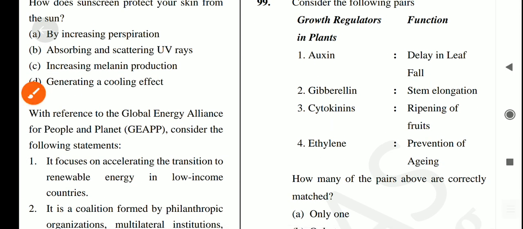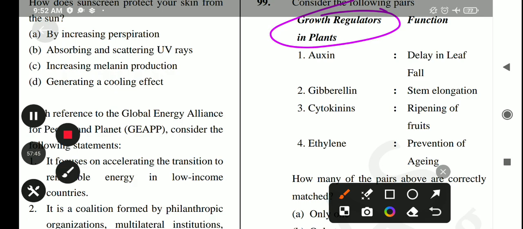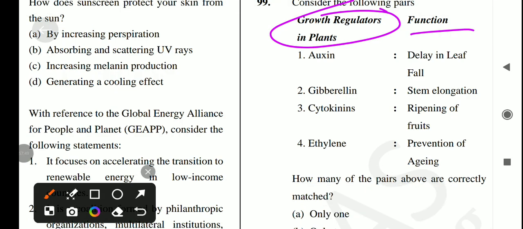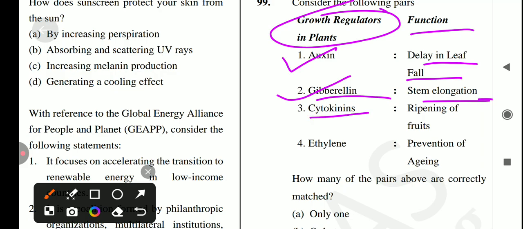First is growth regulatory plant, and second is function. Okay, so first is auxin, which is delay in leaf falls. Is it true? Yes, it's a correct statement. Next is gibberellin. Gibberellin is a stem elongation. Is it true? Yes, it's a correct statement. Next is cytokinin ripening of fruits. Is it true? No, it's not a correct statement. Ripening of fruit is ethylene. So statement 4 is also incorrect.